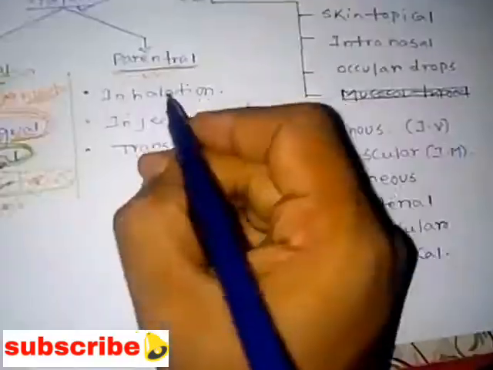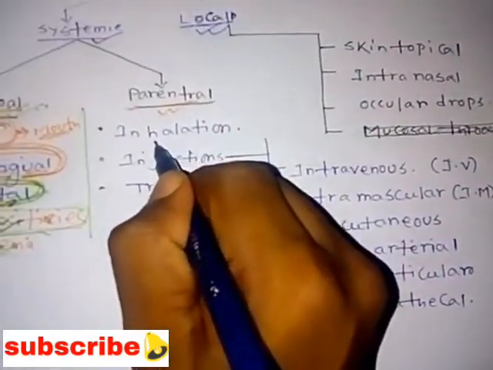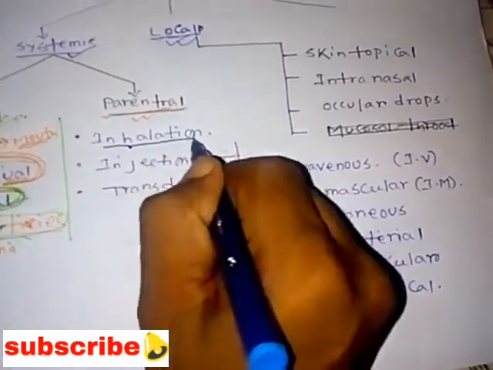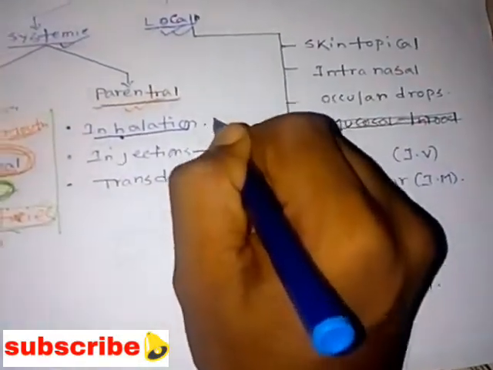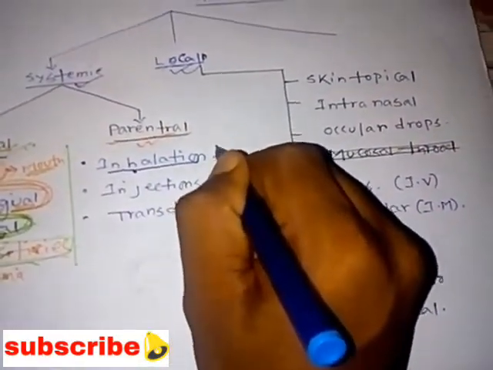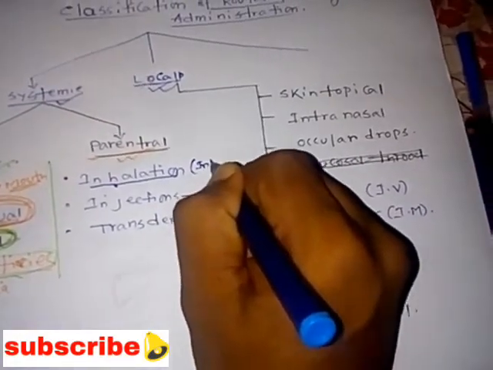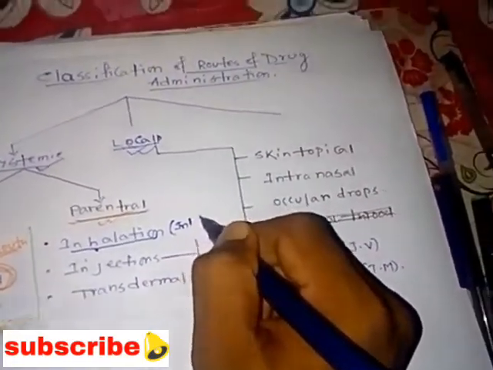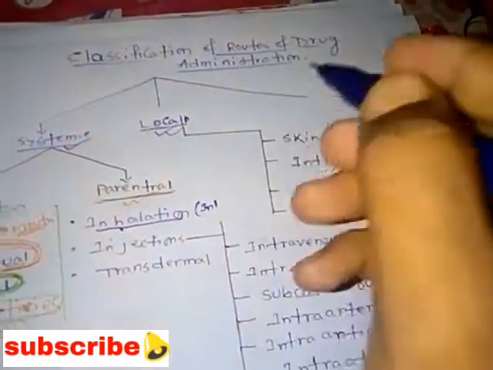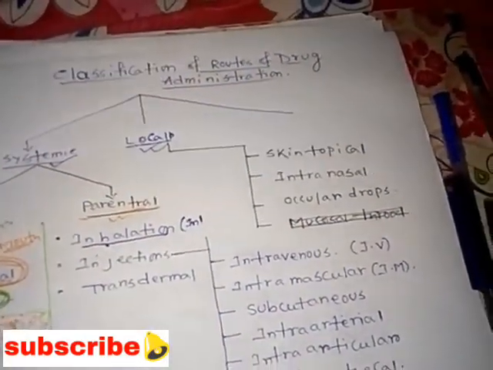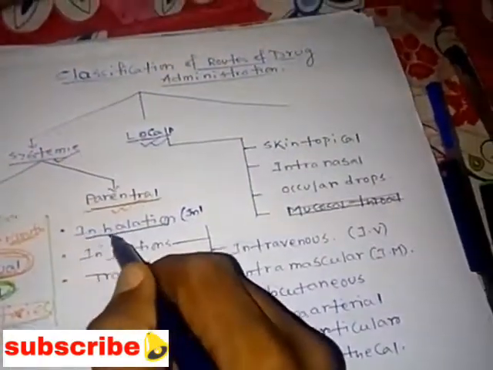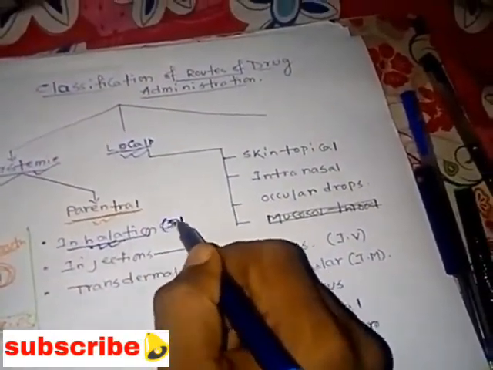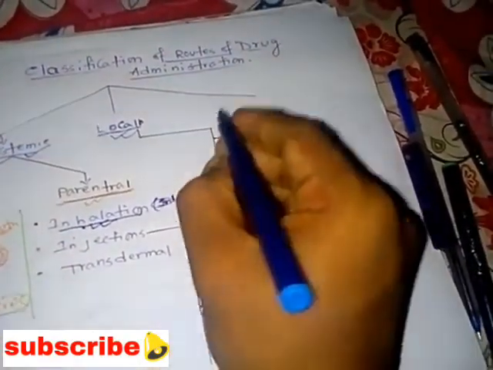So you can see inhalations. Understood? The inhalation route means the drug is administered through inhalation. As you all know, while we are inhaling anything, we are taking a breath, so that is called inhalation.